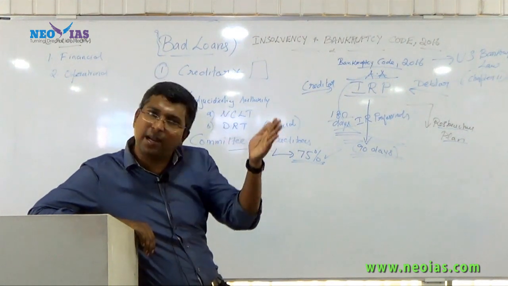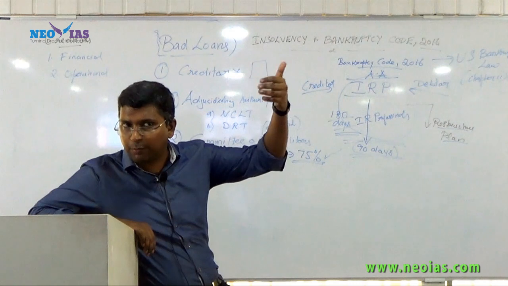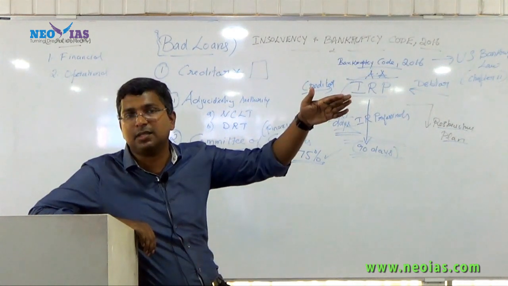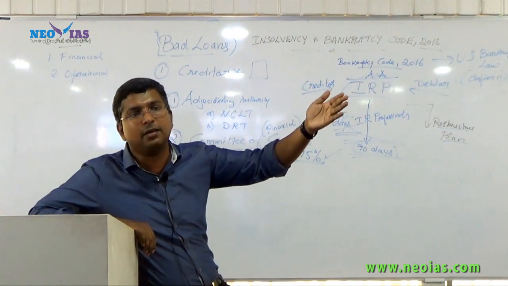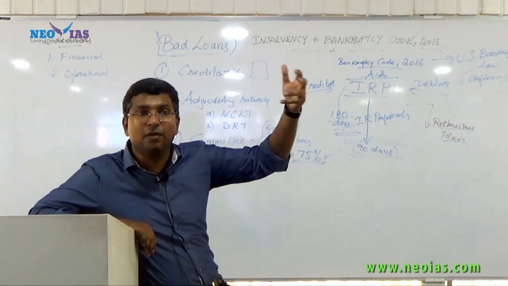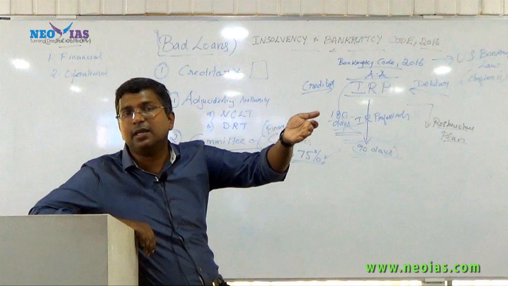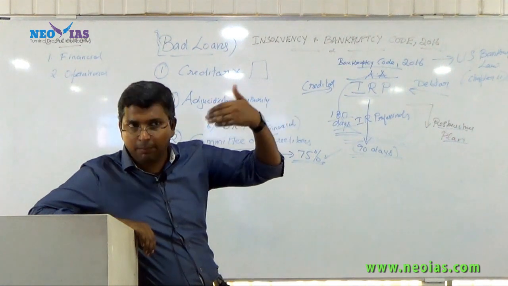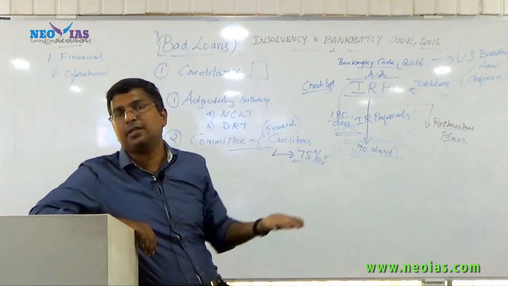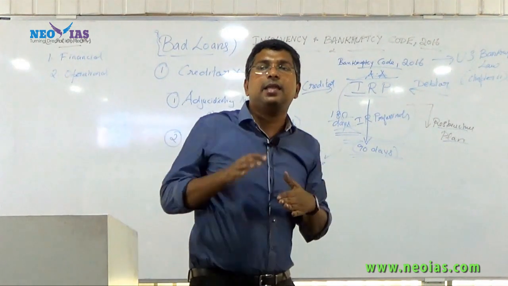Once they approve the plan, there will be a provision on how to pay back the debt, and if they are not approving the plan, it goes for liquidation, and within quick time the bank will get the required funds once it gets liquefied. So this is the process.